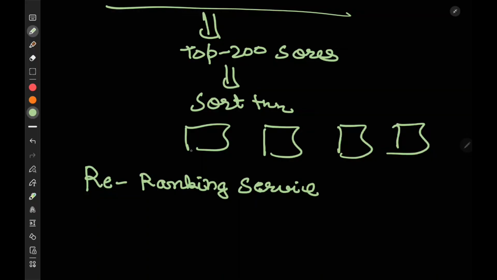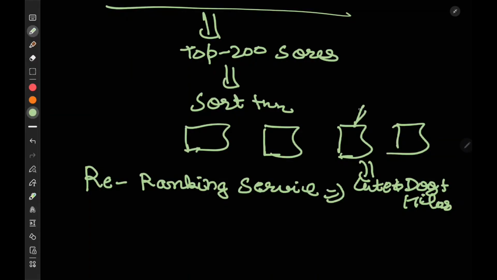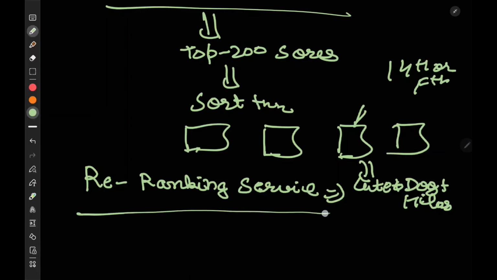For example, there is a video which has a cute dog plus something hilarious, or it is by some new content creator, so we need to push it to show at the top. We apply business logic to make sure that it comes at the top, or at the 4th or 5th position. Such logic is applied at the re-ranking service. It's pure business objective logic that we are applying here.